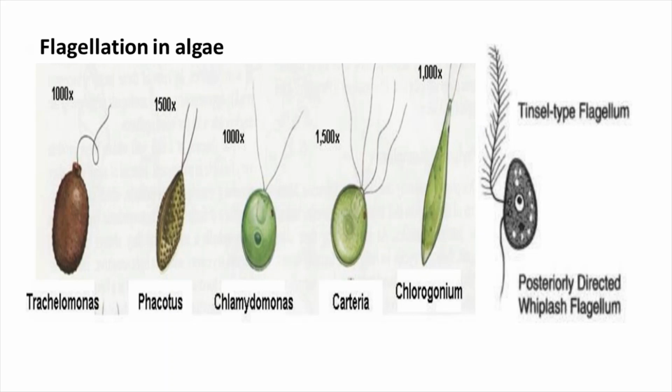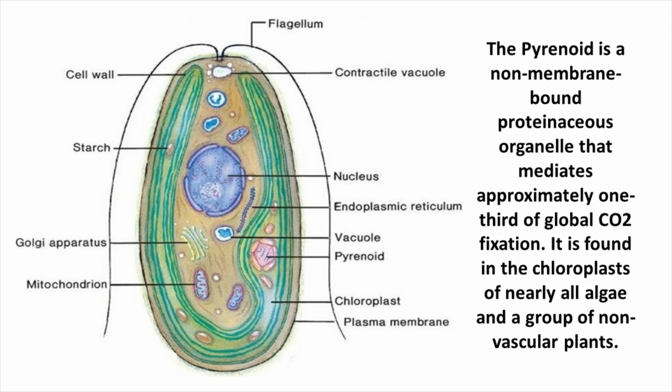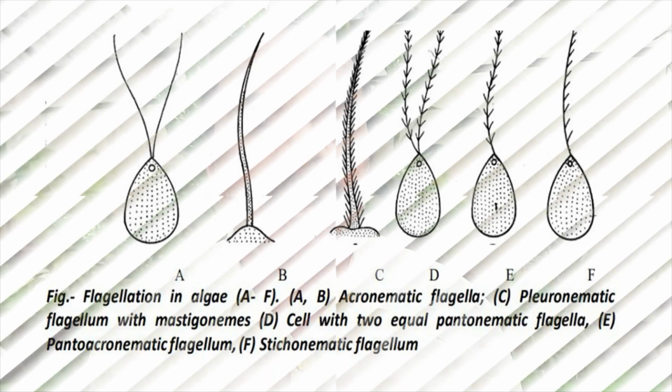Algae may be flagellated or non-flagellated. The primitive algae like Chlamydomonas and Euglena are flagellated. They show locomotion with the help of flagella. But the other algae are not flagellated. The gametes of algae are mostly flagellated, except in one class.